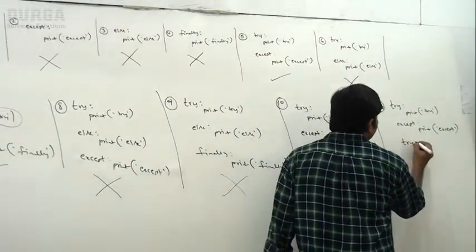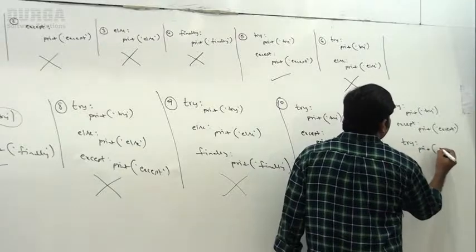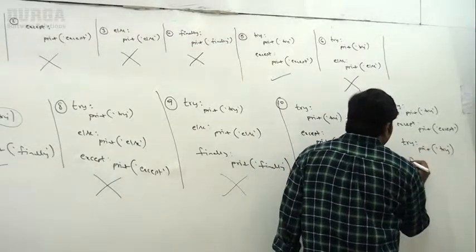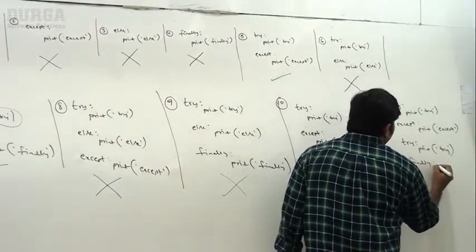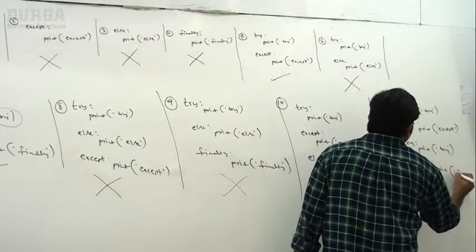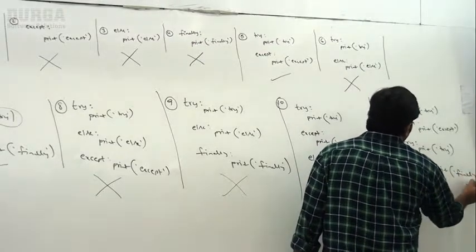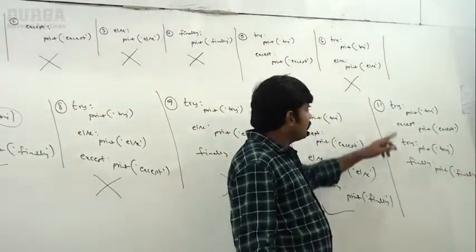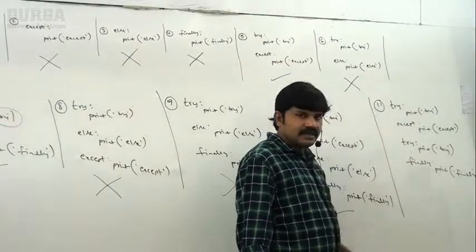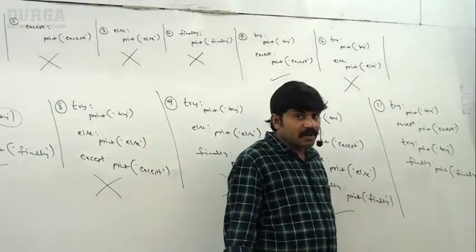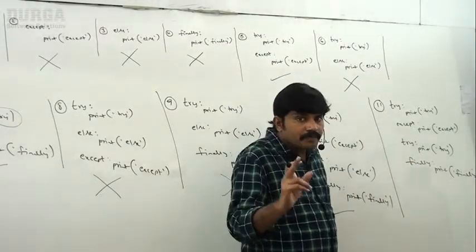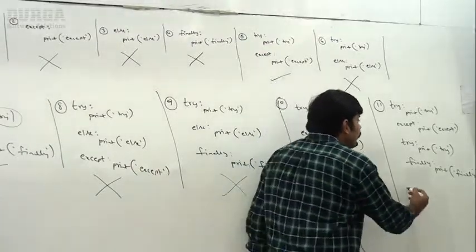Again I'm taking try, print try. Next, finally, print finally. Try except, try finally. Can you please tell, is it a valid combination or not? Remember, this one is perfectly valid.